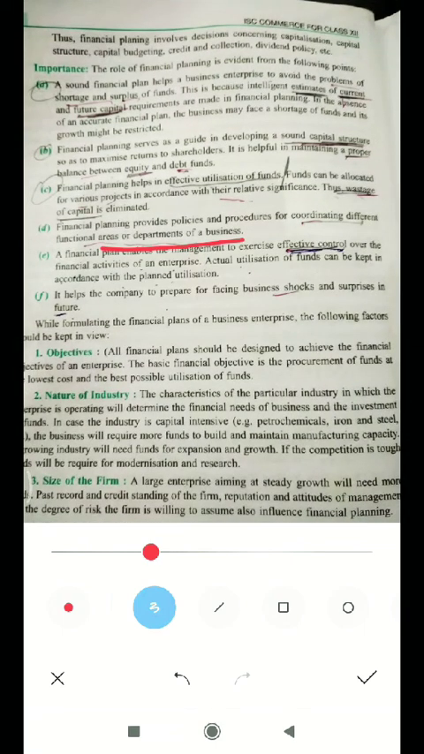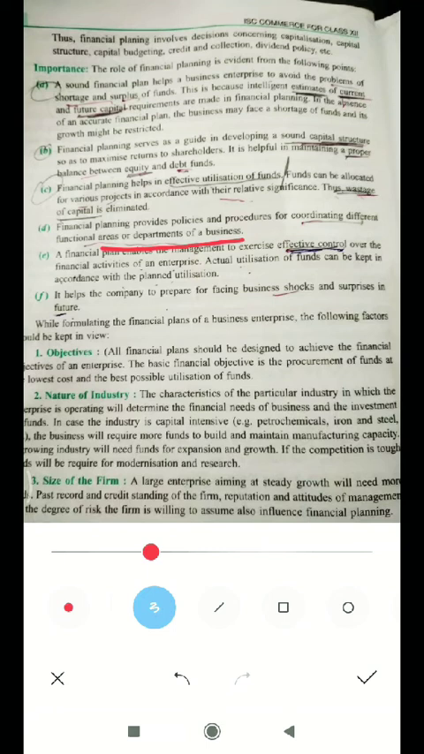Next, E point, a financial plan enables the management to exercise effective control. If there is a plan, then management tries to exercise effective control over the financial activities of an enterprise. Actual utilization of fund can be kept in accordance with the planned utilizations. Means if there is a sufficient amount of source of fund, then the management will control each and every activity very effectively. And if there is a shortage of fund, the management will not make the proper arrangement for controlling all the business activities of the concern.